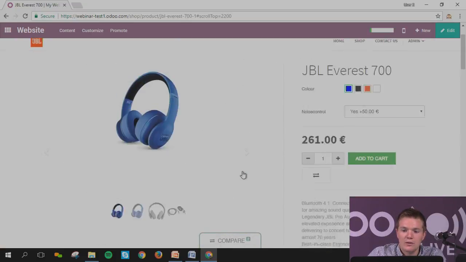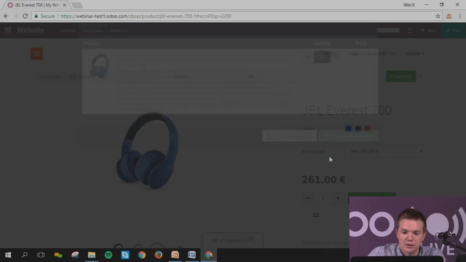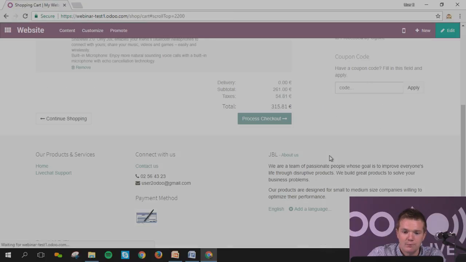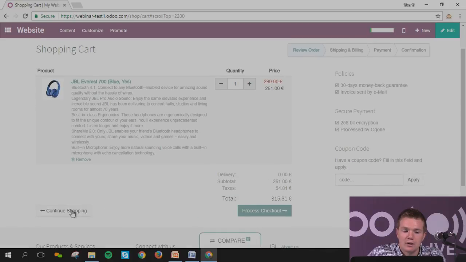Okay, what he can do, he can add it to cart. Yes, I want to have this Bluetooth 4.1, and he can process checkout. Okay, then he will go into his cart, and as you can see, this is the next step that you can have. First of all, you're in the review order. Is this what you want to have? Whether you can continue shopping or you can process checkout.